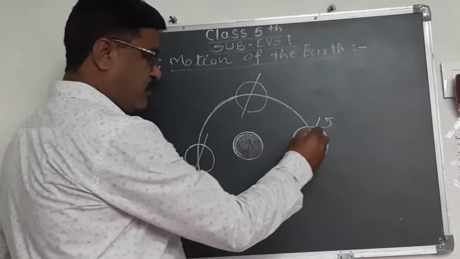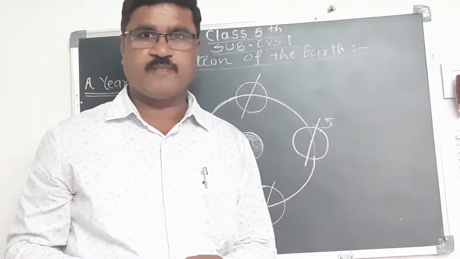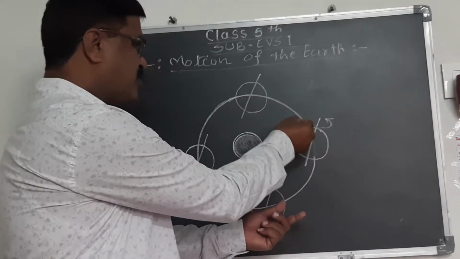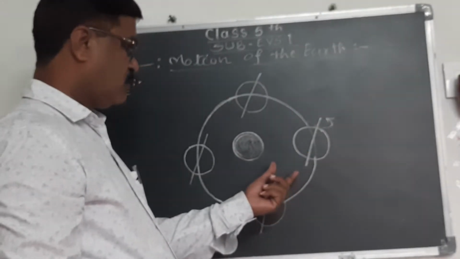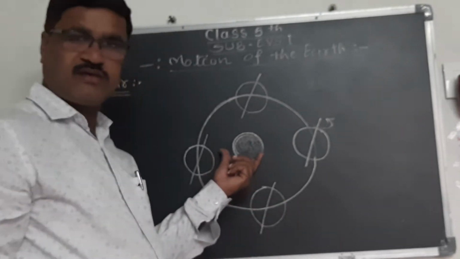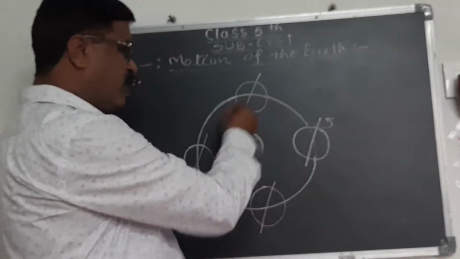After some days the earth comes back to its original position. In this way, the earth revolves round the sun along this circular path, isn't it? So it takes one complete revolution